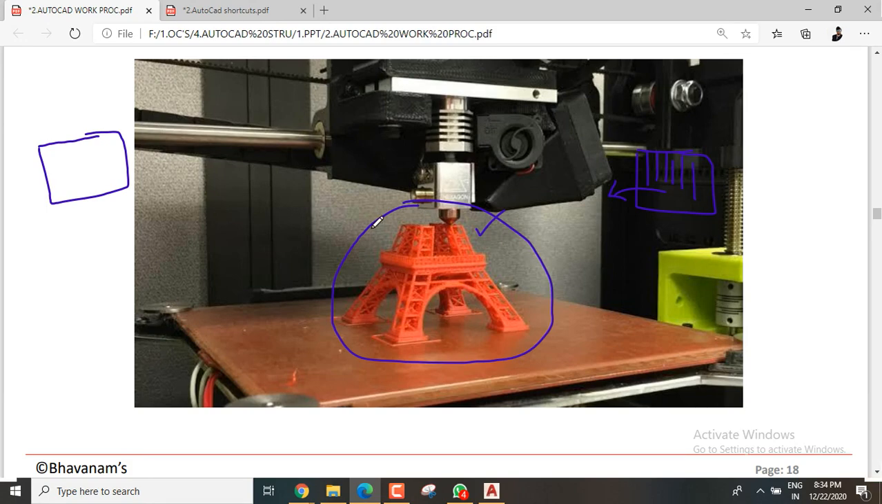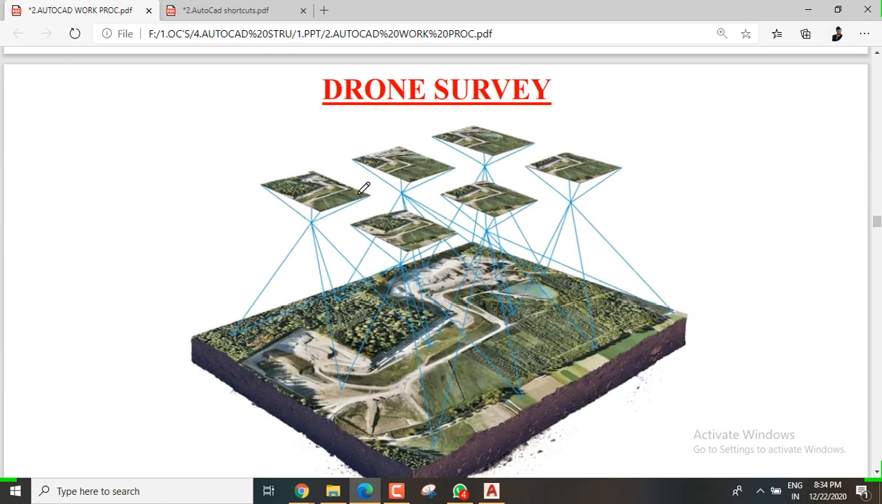And after that, let's come to drone survey. In the drone survey, you don't need to go and take a chain, and you don't need to go to survey the land.